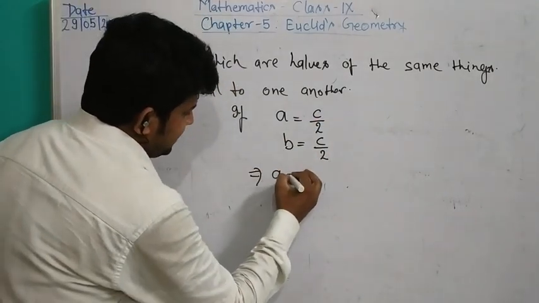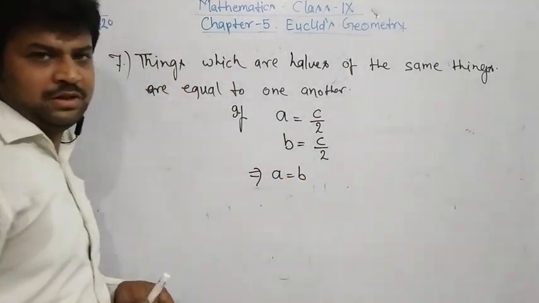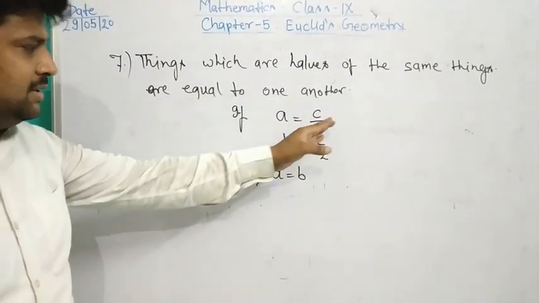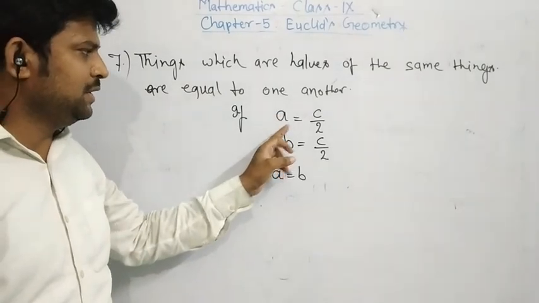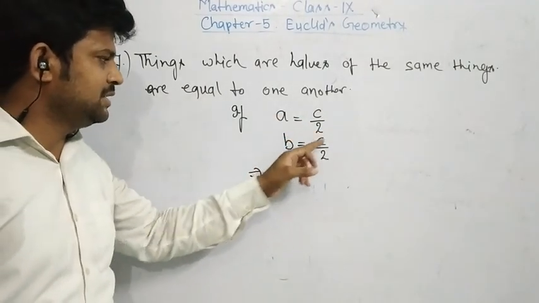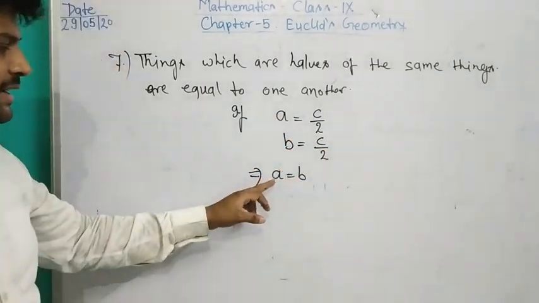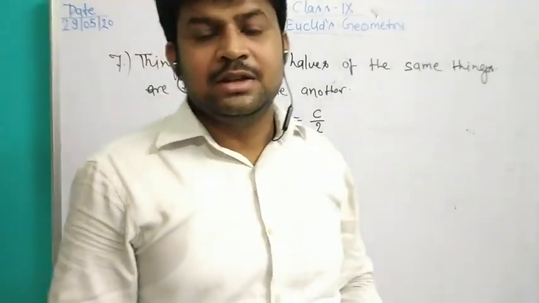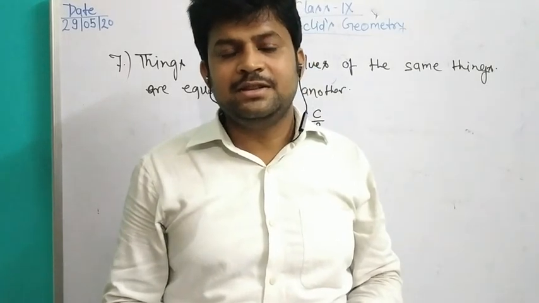Then we write A equals B, because the value of A and B are the same. The value of A is C upon 2 and the value of B is C upon 2, so we can write A equals B. This is the seventh Euclid's axiom.